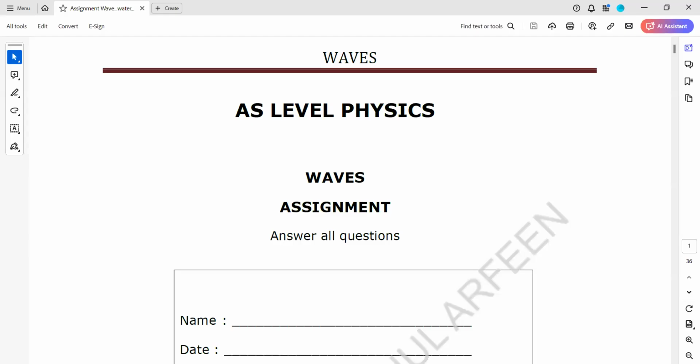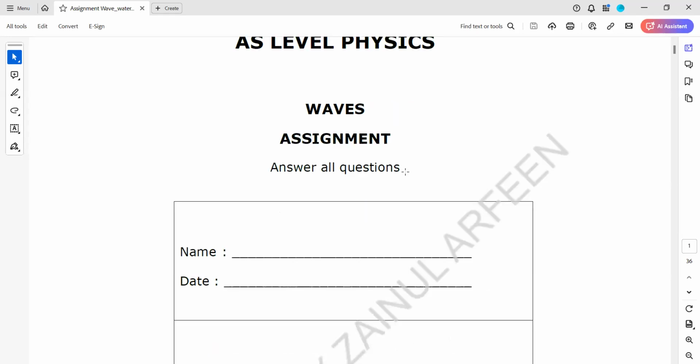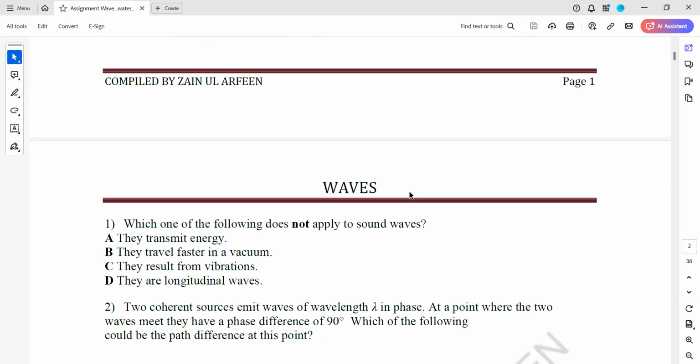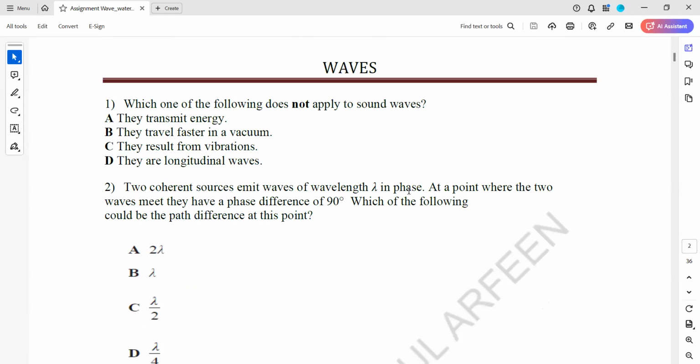So this one is an assignment related to waves. You can also use chat screen annotation to answer these questions.